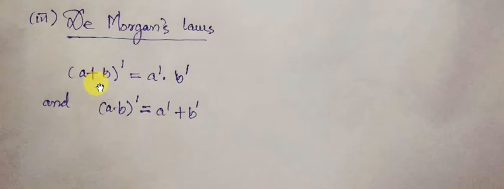Similarly, the dual of this proposition is a into b whole complement. This is equal to a complement plus b complement. These two propositions are called the De Morgan's law. And obviously, these two being duals of one another, if we can prove any one of them, the second one will also follow. So let us now consider this first one and try to prove it.